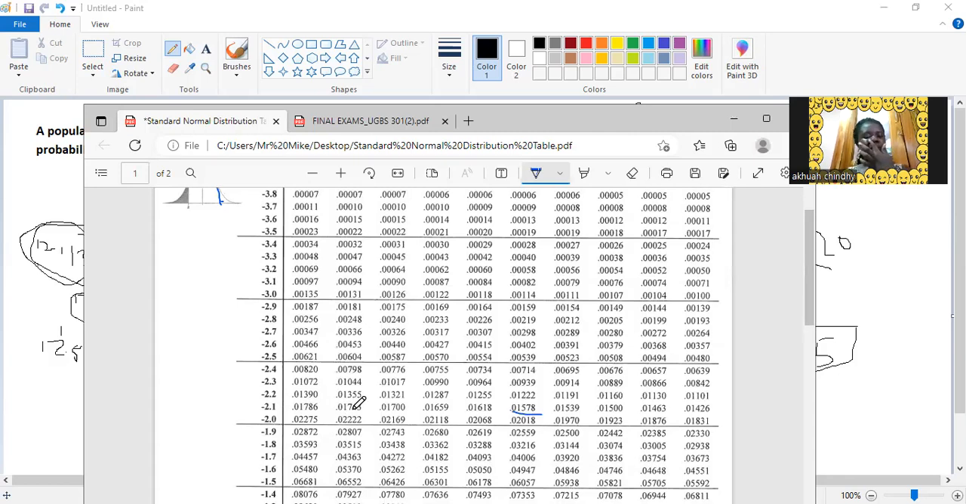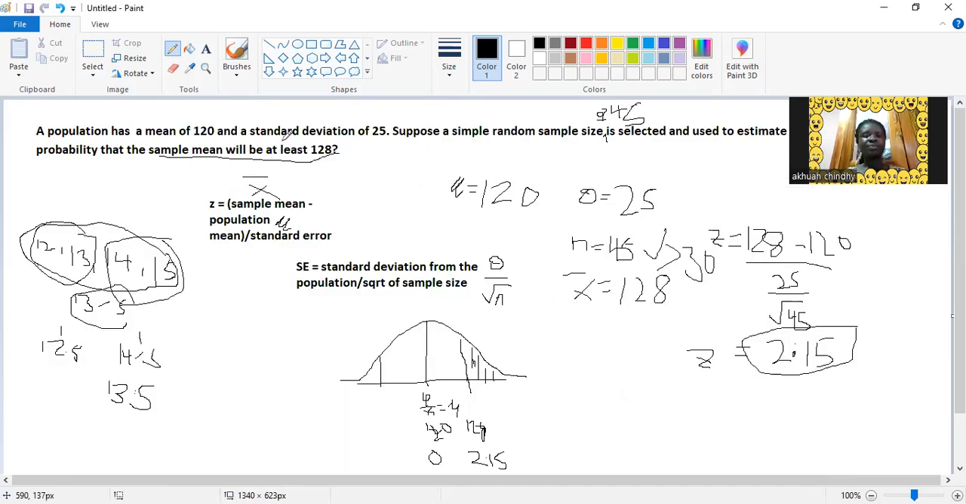because here is 0.00, 0.01, 0.1, 0.2, 0.3, 0.4. So here is 0.5, right? So 2.15, which will give us what? 0.01578. So our answer is 0.01578.